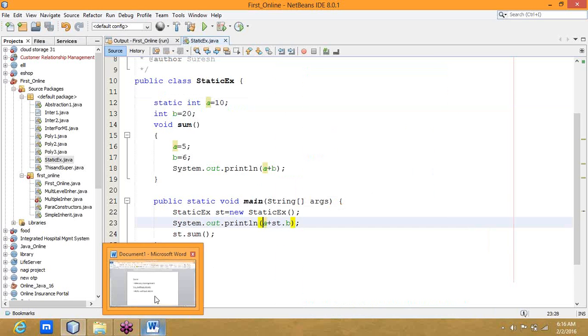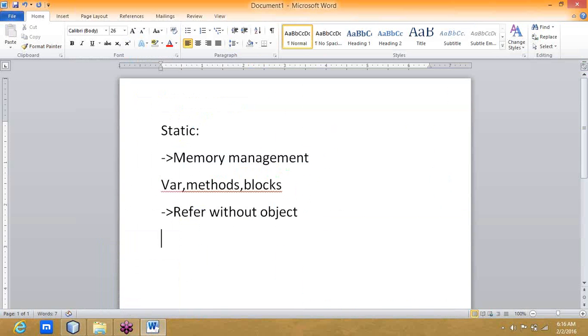Why we have to make a call, means all the static content. This is very important.